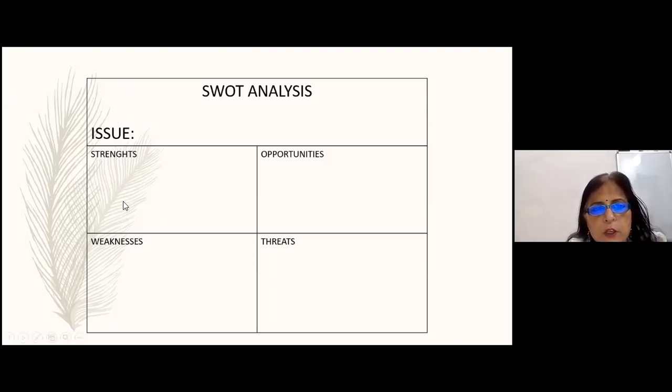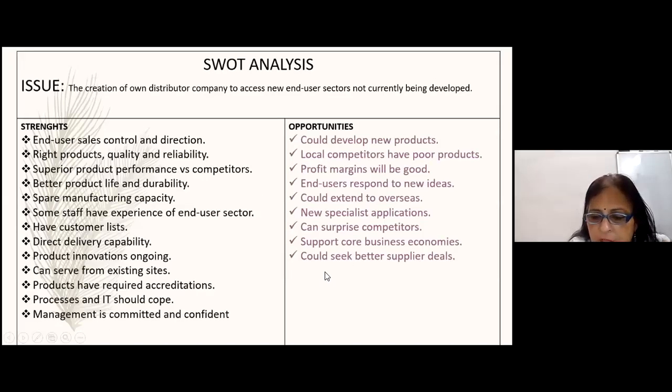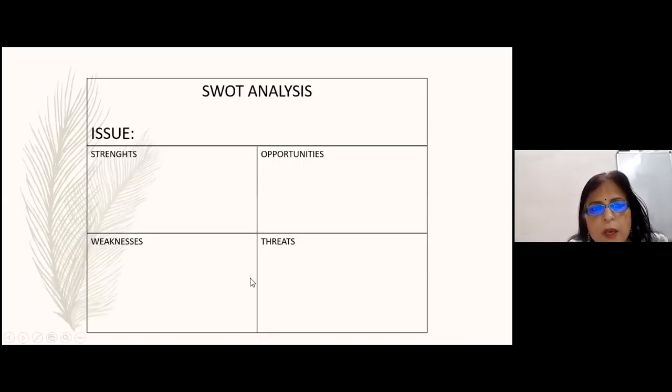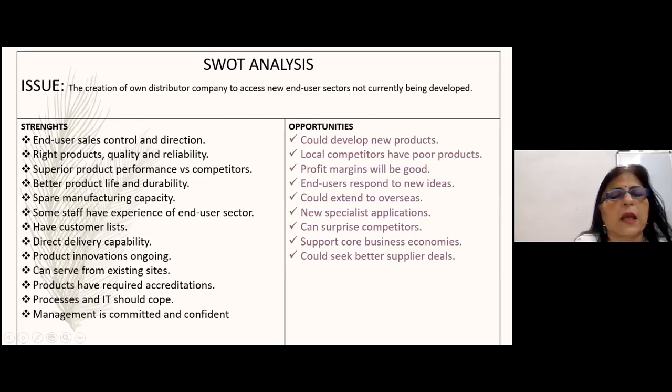So here you write out the issue, and then the strengths in that, weaknesses in that, the opportunities and threats in that. I have written it this way horizontally, strengths, opportunities, weaknesses, and threats. It could be vertical also, like strengths, then opposite column weaknesses, then opportunities, and then threats. It doesn't matter. You can write it either way. Now let us look at an example.